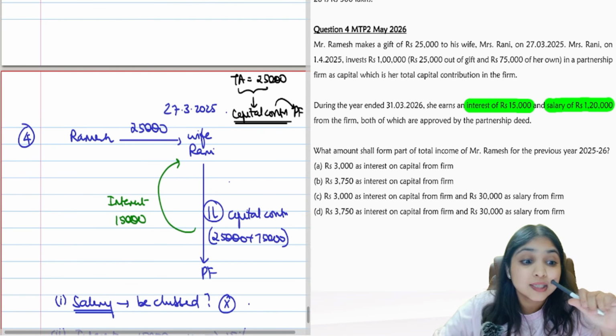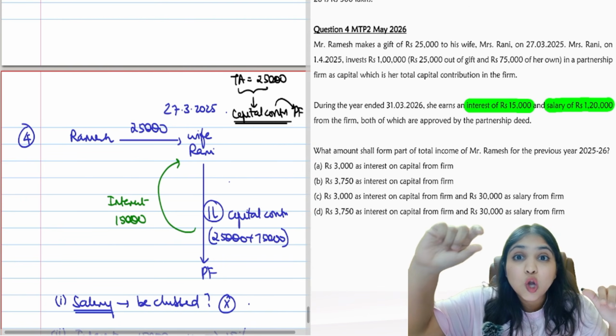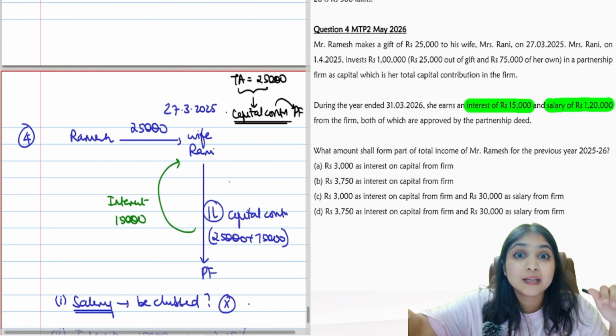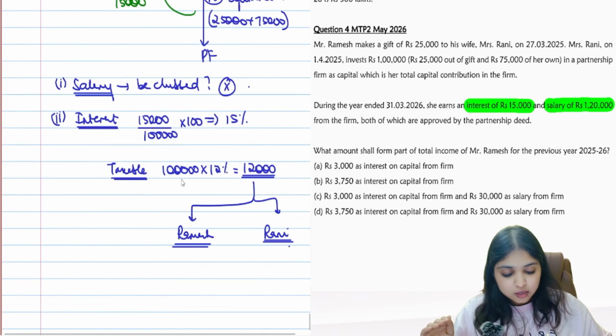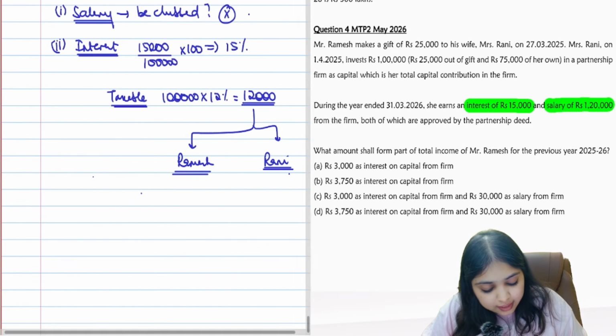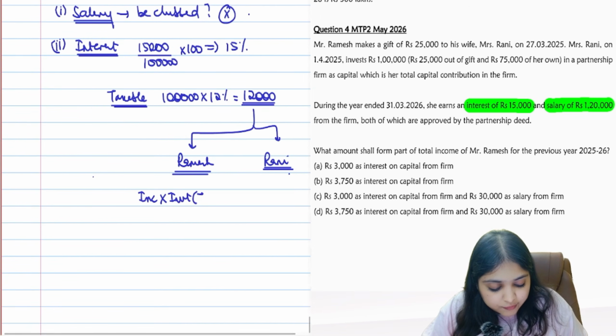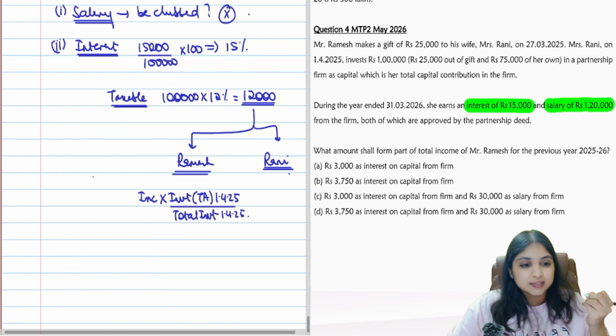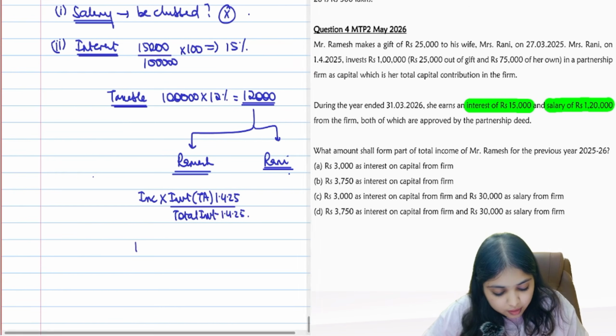That formula, where numerator and denominator have to be on 1st April of the previous year. So, tell me, what's the income? Income into investment out of transferred asset on 1st April of the previous year divided by total investment on 1st April of the previous year.